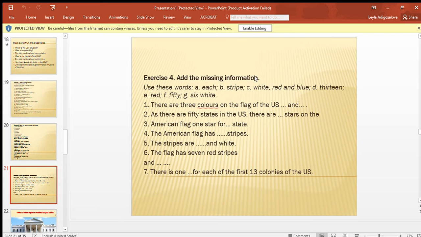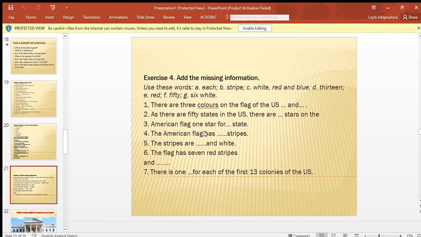Add the missing information, so we should use these words: A, each; B, stripe; C, white, red and blue; D, 13; E, red; F, 50; G, 6 white. So let's start. There are 3 colors on the flag of the US: white, red and blue. So we add C. As there are 50 states in the US, there are F, 50 stars on the American flag. 1 star for A, each state.